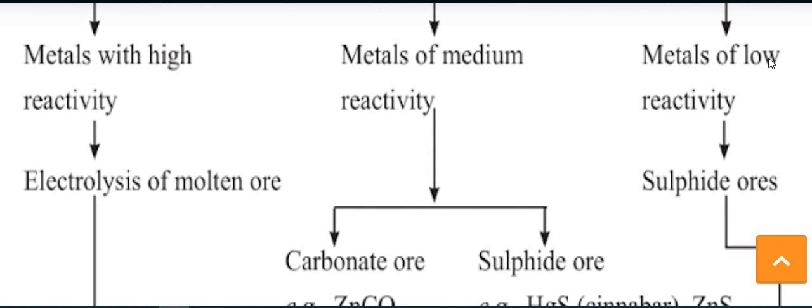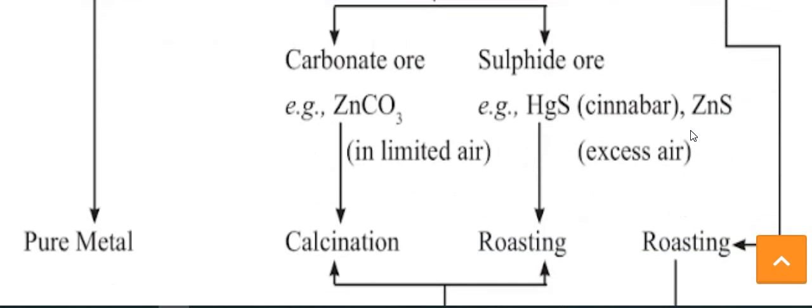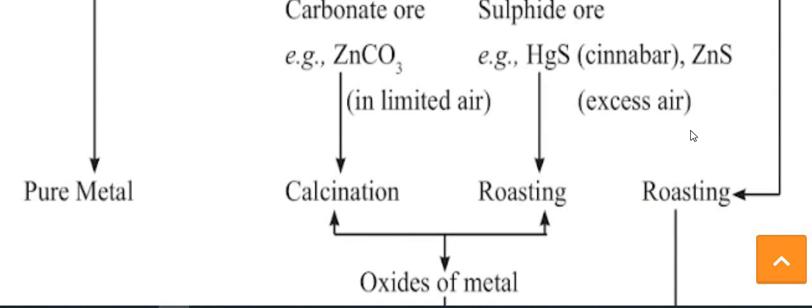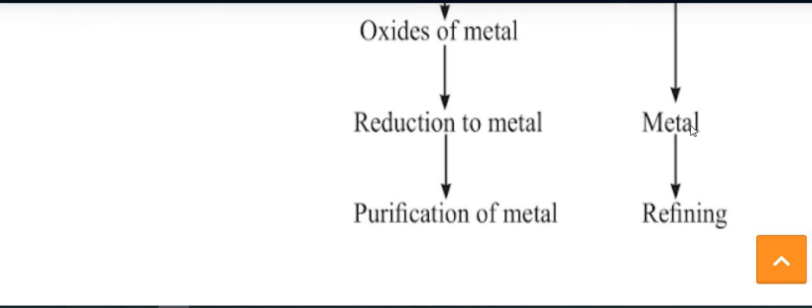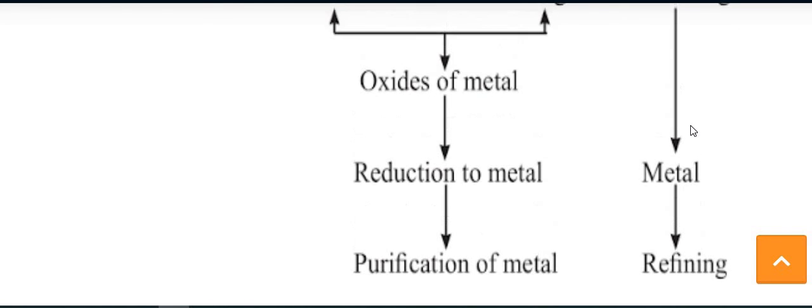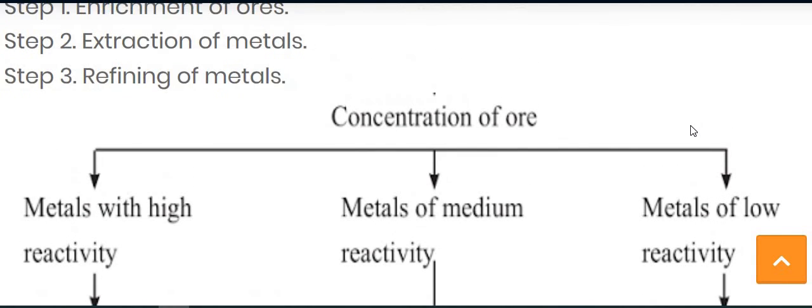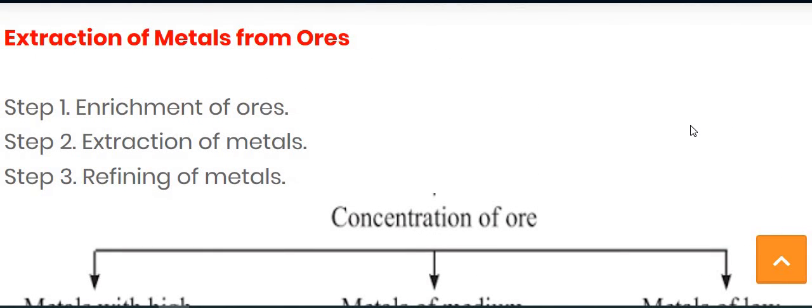Now let's see the metals that possess low reactivity. If it has a sulfide ore, then, as with the moderate metals, the roasting process is used. And then the metal is directly refined and we get the pure form of the metal. So this is the process by which we can get the metal in pure form from its ore.